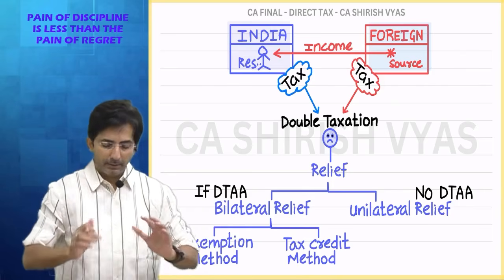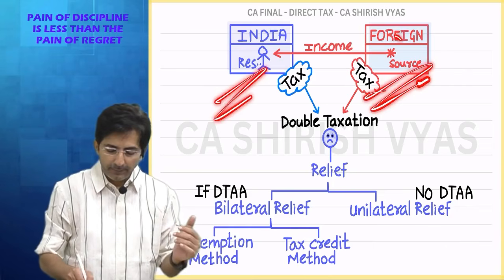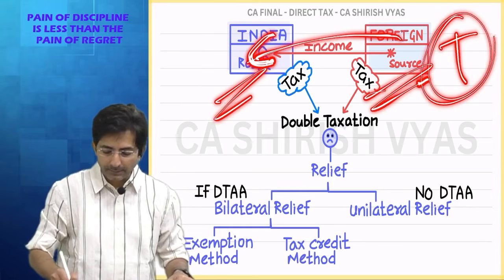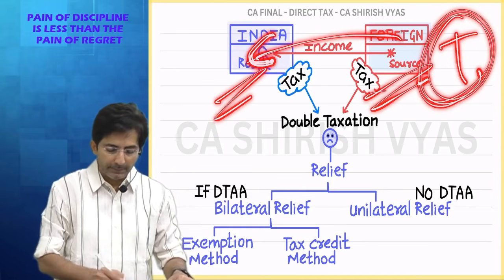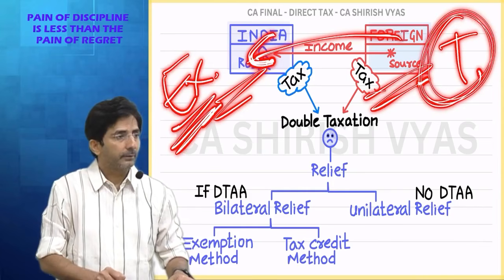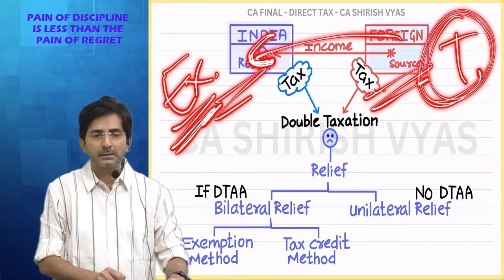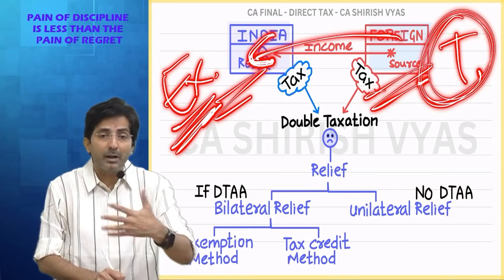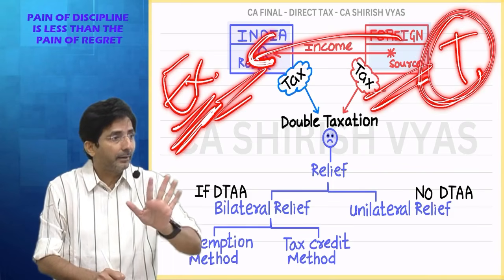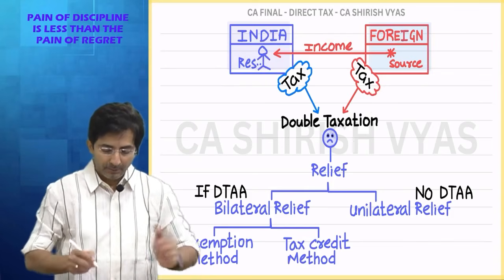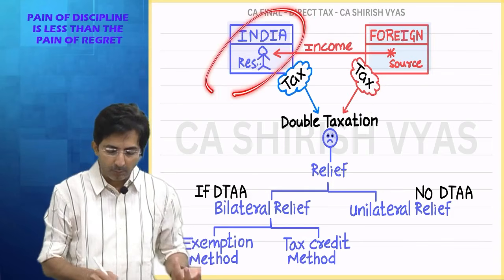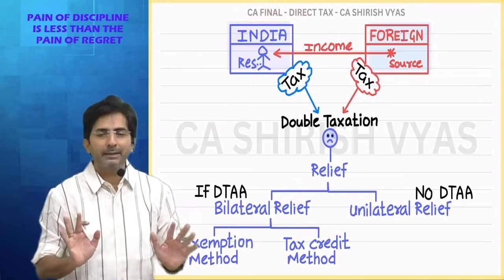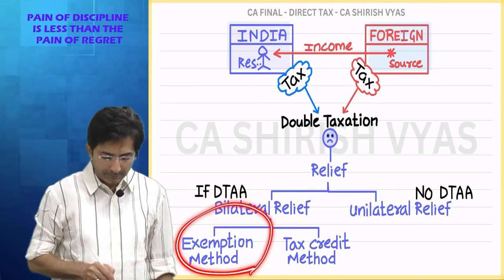Like, for example, if India and Singapore have agreed that whenever Indians get interest income, Singapore is going to tax, that means India will exempt. So tell me, here is there a double taxation? No. We avoided it. That's why it's called double tax avoidance agreement. But for that we had to agree. Otherwise, if there was no agreement, India would say, interest income Shirish is earning, we will tax him. But if we have agreed, then we will not tax him.